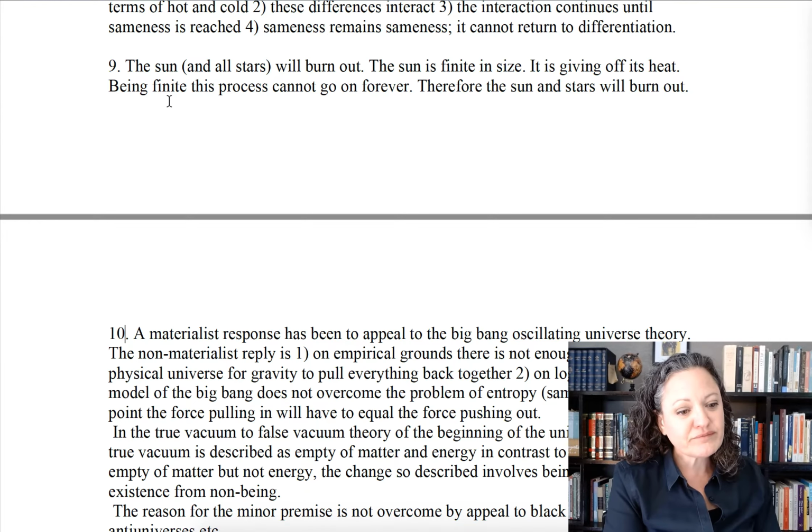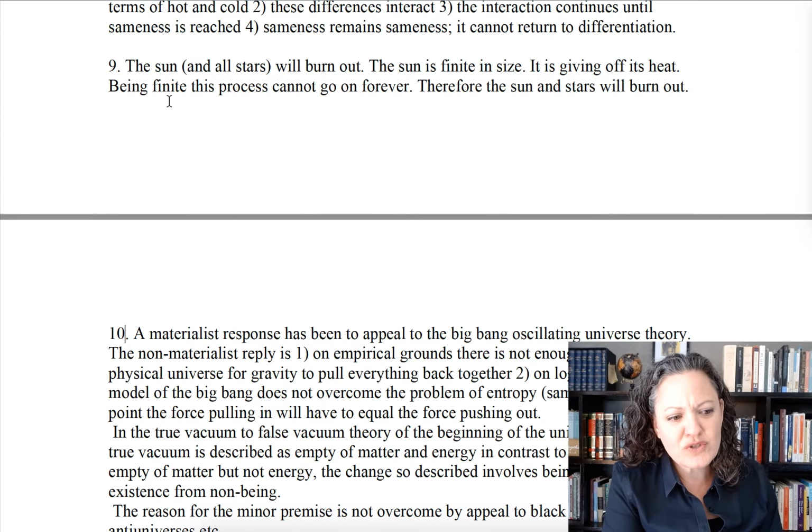And you might say, oh, but aren't new stars being born? Not forever. You can Google that too. Google heat death of the universe timeline, and you'll see that they begin with the Big Bang, and there's an end to the universe as we now know it.